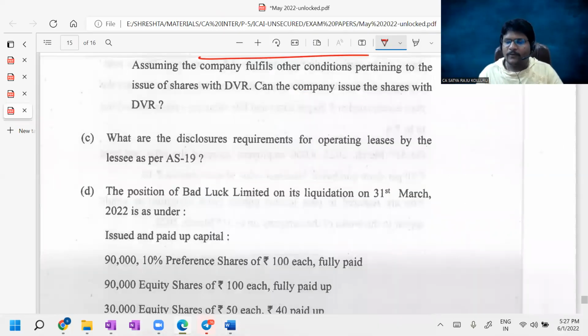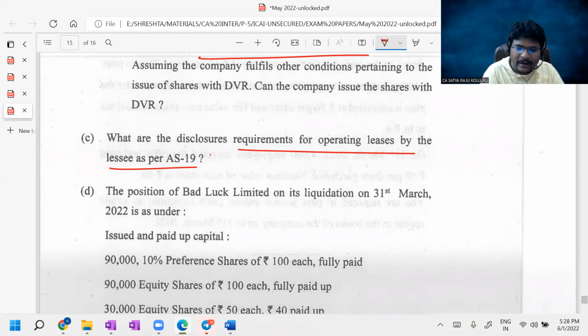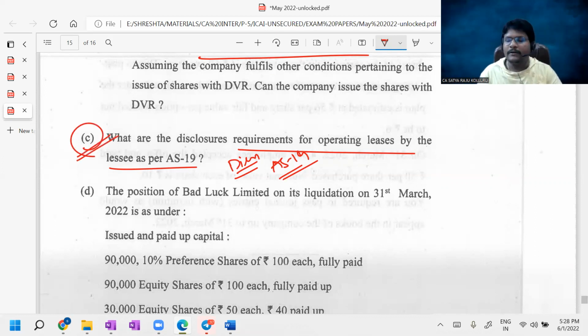Honestly, I need to accept one fact, guys. What are the disclosure requirements for operating lease by the lessee as per AS 19? In AS 19, we never expected this type of question because a lot of important concepts are there. That's why I intentionally skipped the disclosure requirements while discussing AS 19. But that is the level of CA examinations, and this is the one unexpected question in the entire question paper. I honestly accept this disclosure requirement was not discussed by me in the classroom.